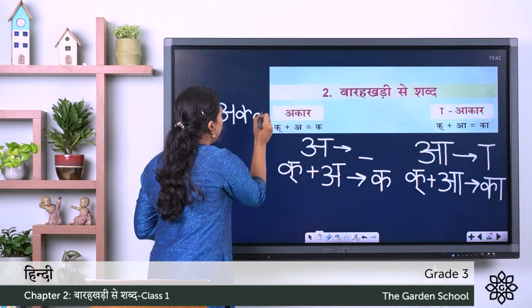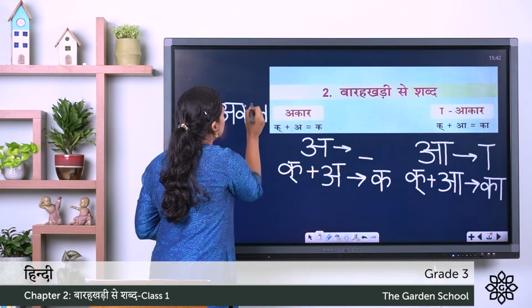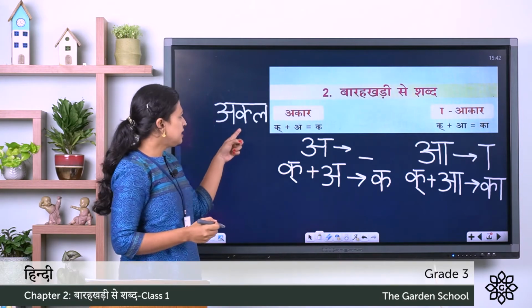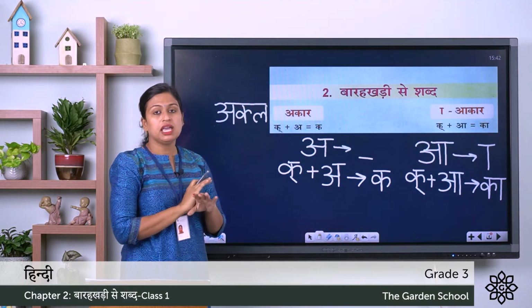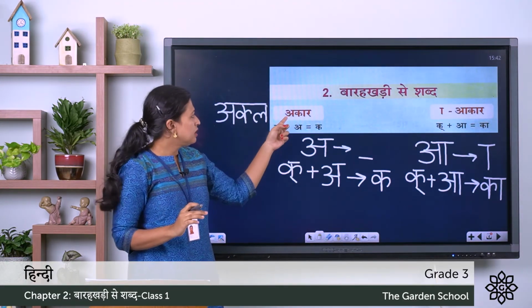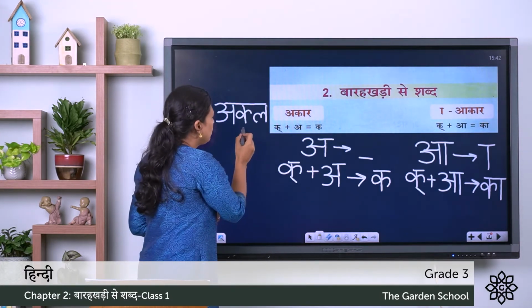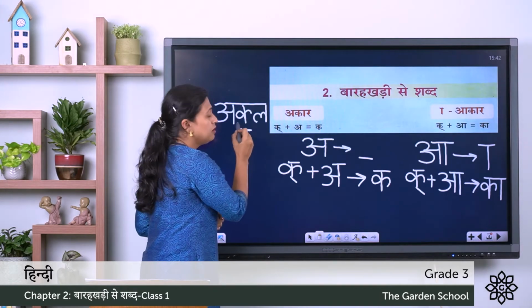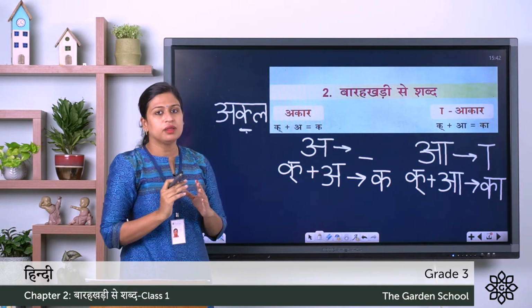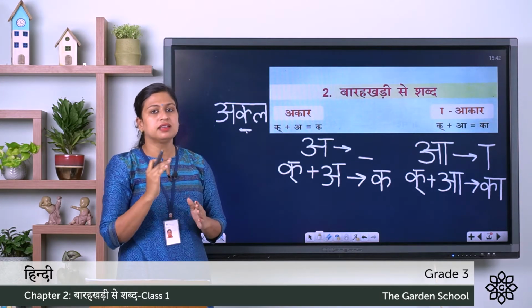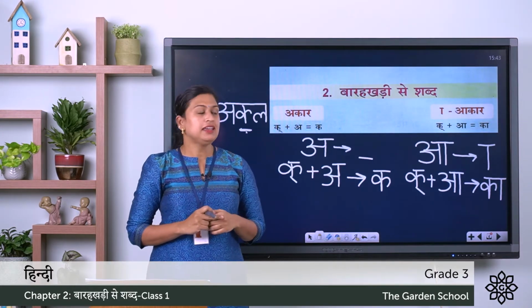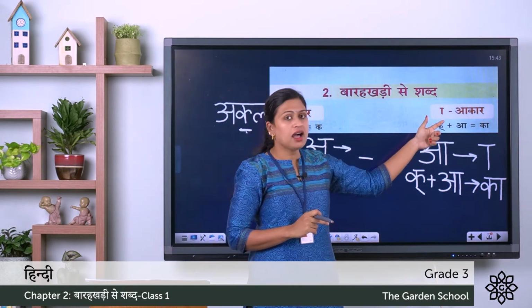A, Ka and La. So here you can see we are not using any symbol. A swarakshar has no symbols. That's why we are using no symbols here with the consonant Ka. The word is Akal. Akal means intelligence. You can see the next word is Akar.